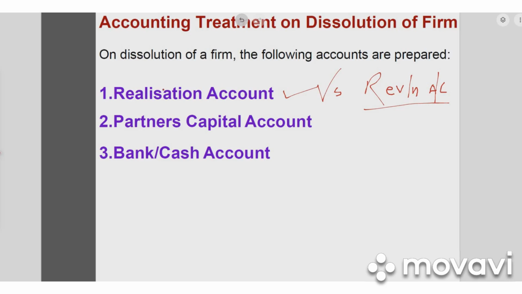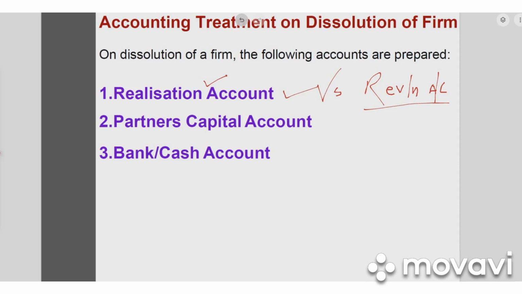But in realization account, all the assets will be considered except cash account, bank account and capital accounts. Of course, we prepare these accounts separately.